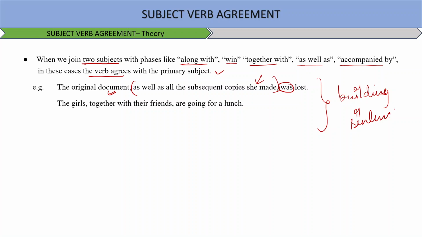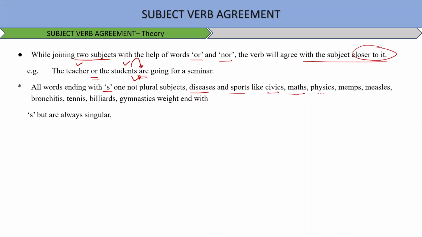Okay. All words ending with s are not necessarily plural subjects. For example, diseases and sports like civics, maths, physics, mumps, measles, bronchitis, tennis, billiards, gymnastics end with s, but are always singular. For example, maths is my favorite subject.